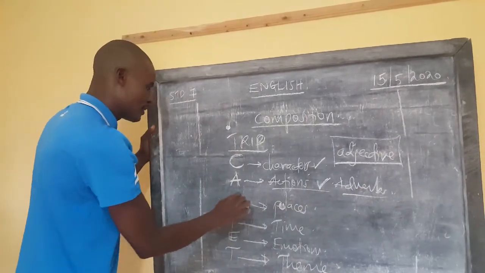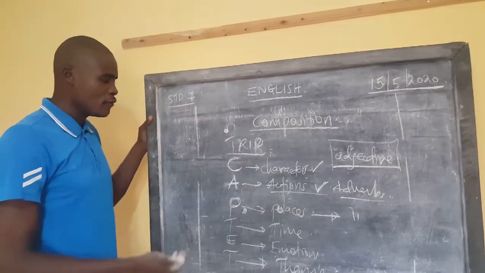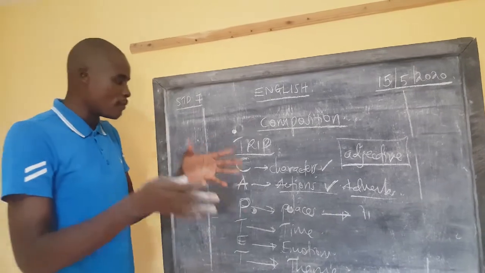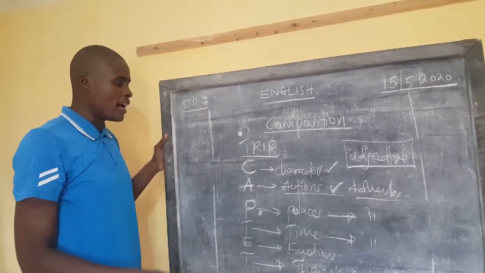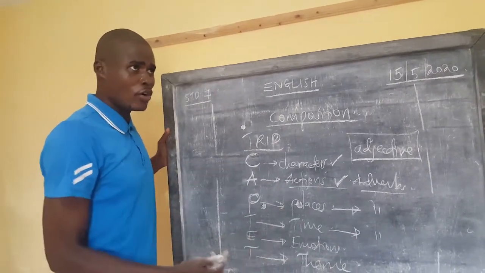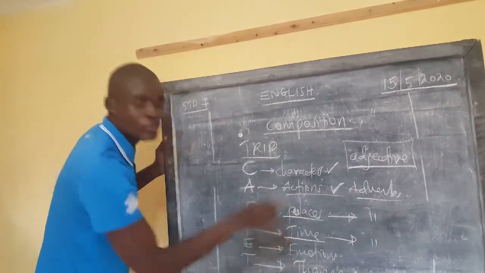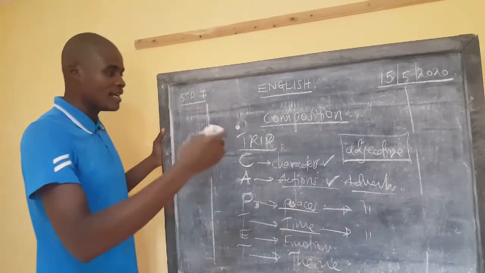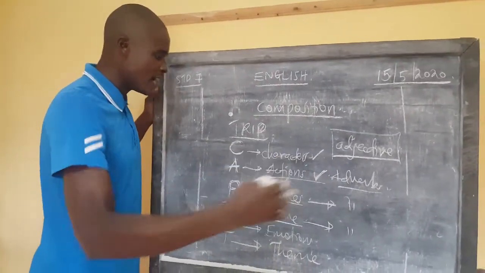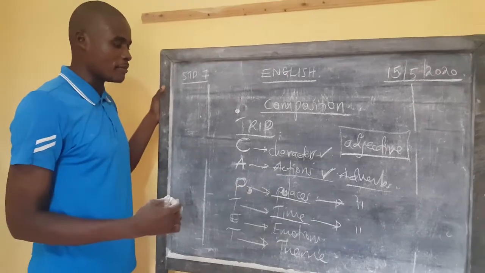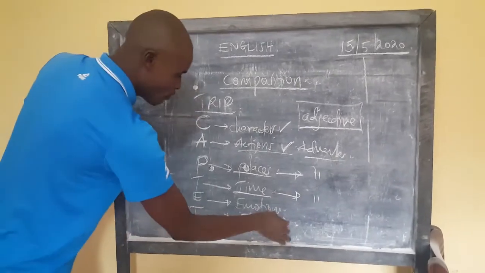And then the places. Adverbs of places describe. Here we also use adverbs. Tell us. If you arrived at Mombasa, tell us you are in Mombasa at what time. So time also comes here. Talk of the adverbs of time. It was 9 o'clock when father arrived at home. You have told that father arrived at home, and the time. So when you write a composition learner, take the marker through all the places you went through, and all the time. When you reach a place, mention that time. It was in the evening when I realized that father was not coming back. And then talk of the feelings.